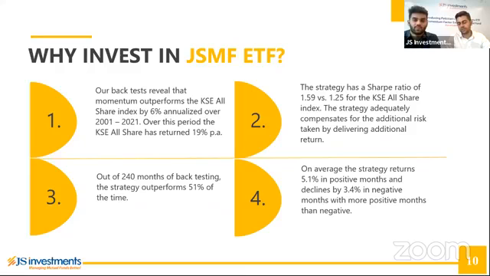So you have 12 rebalancings a year multiplied by 20 years of stock price data. The data is based upon total return prices, so those incorporate rights shares and bonus shares, and they are adjusted for dividends as well. What we've seen is that over that 20-year time period, the momentum strategy delivers a return of 25% annualized, whereas the KSE All Share returns 19% annualized. So you have a 6% annualized outperformance over the KSE All Share.